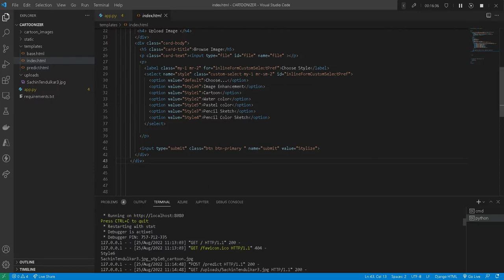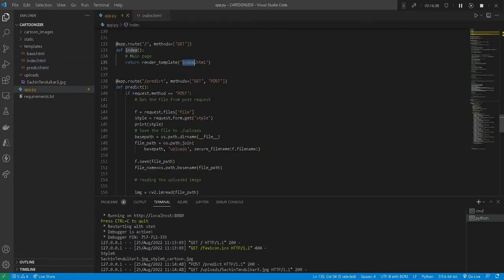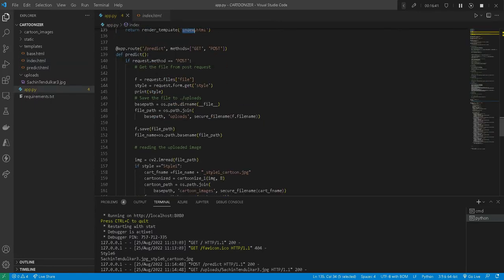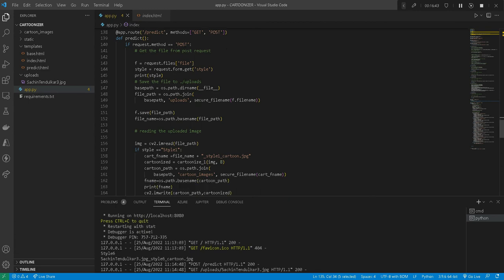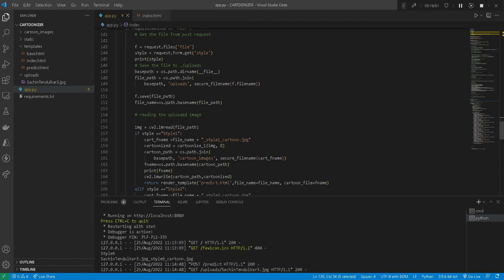And once we capture it, we'll hit this predict method and check here whether the method is post. If it is post, we'll receive both the file and the style from the drop down. Now we are creating a proper file path, because we have to save this file not on the default path but in the uploads folder.